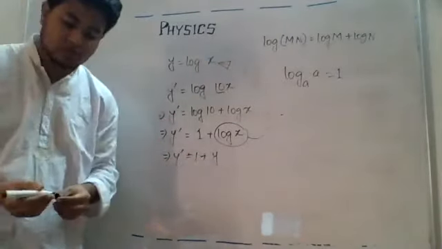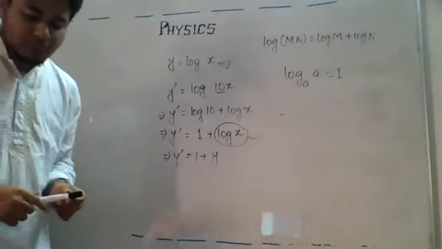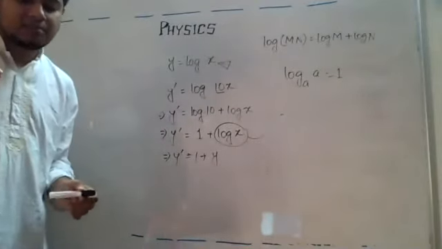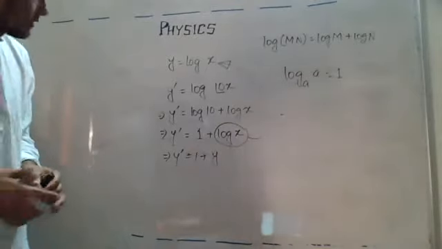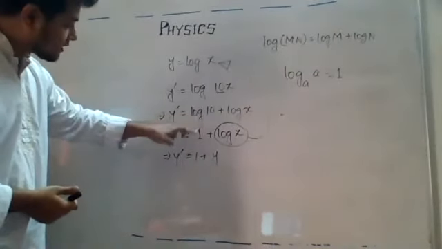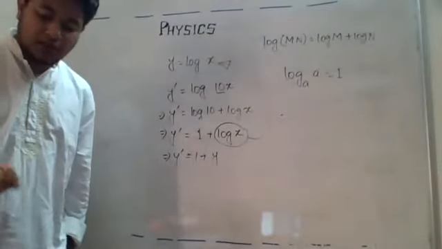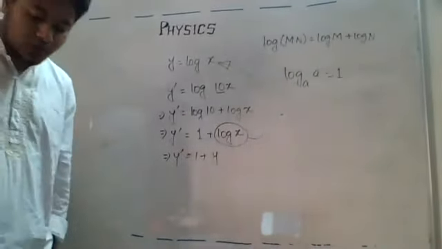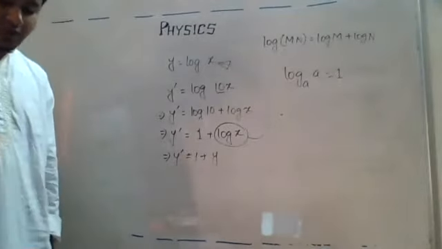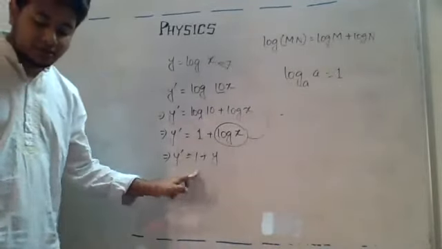হয়ে যাবে। এখানে ওরা এটাই বলতে চাচ্ছে। দেখো, the advantage of this equation is that if we multiply x by 10 then the magnitude of y is increased by log 10। এই যে log 10 বেড়ে গেছিল না, log 10 মানে কত, 1, ওরা ইকুয়াল টু এখানে 1 ও লিখে দিয়েছে। So that is why y prime, log 10x is equal to log 10 plus log x is equal to 1 plus log x, and that is y prime is equal to 1 plus y. This is the final line that they have written.